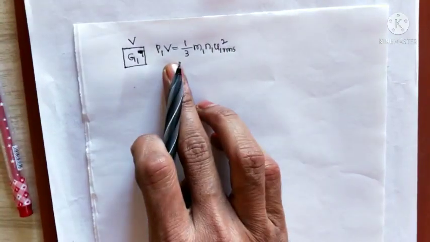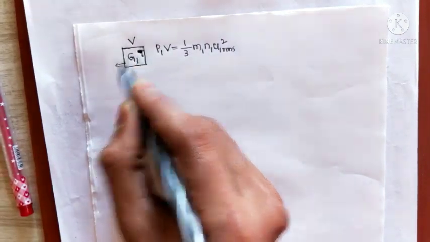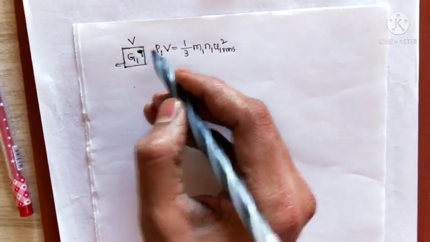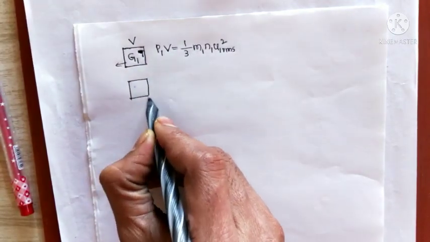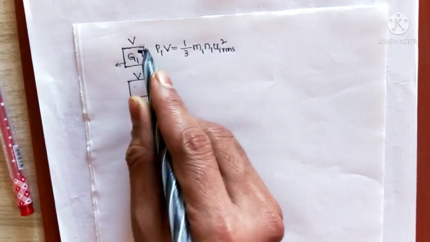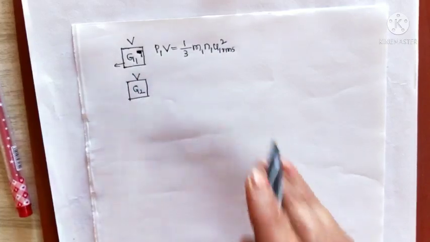Here the volume is the same, and this gas is taken out of the container and it is filled with another gas. So the volume is the same, but it is filled with another gas instead of gas 1.